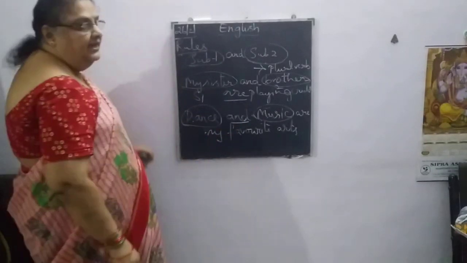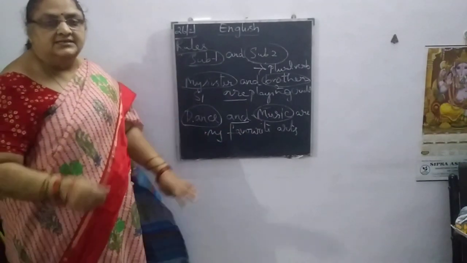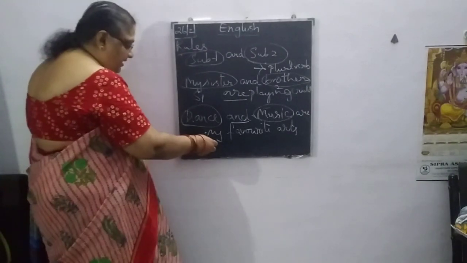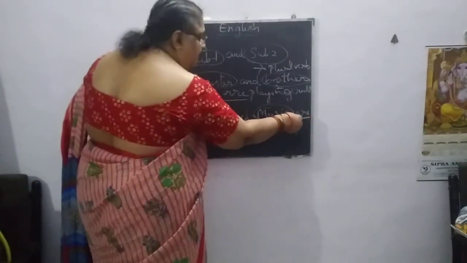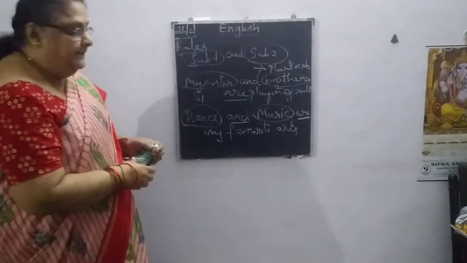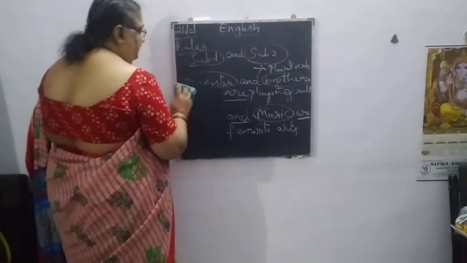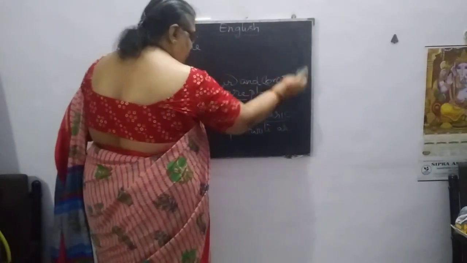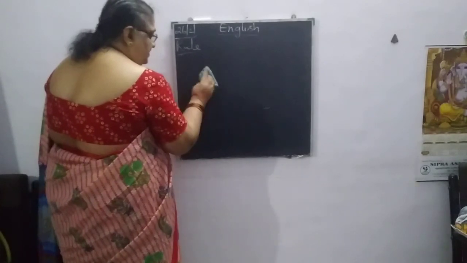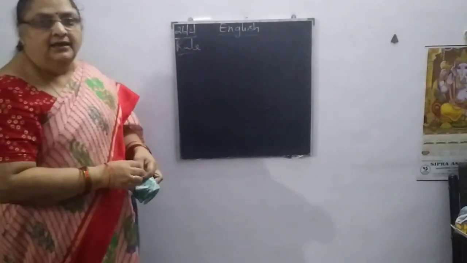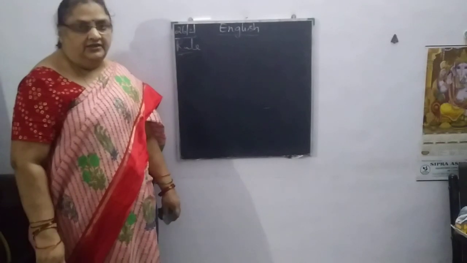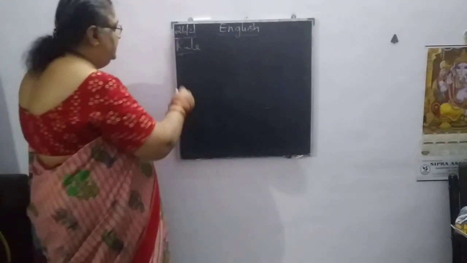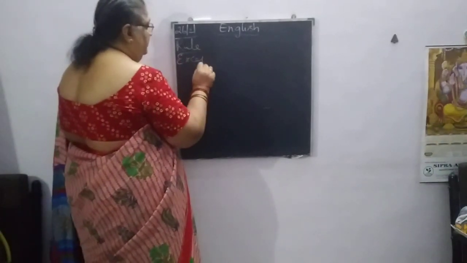We connected with and, so these two subjects together are a plural subject, so we connected with a plural verb. But here once again, for this rule also we have an exception. I told you already, if two subjects are connected with and, we have to write the plural verb. But there is one exception in this.